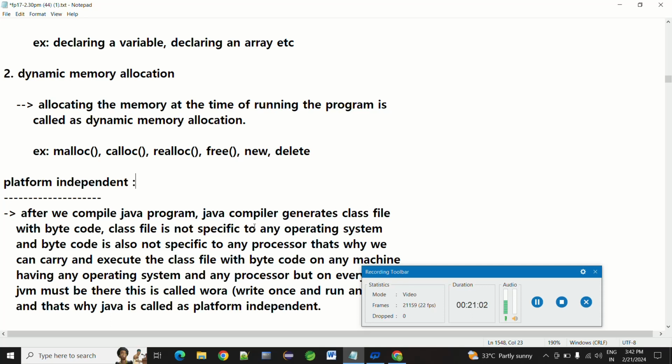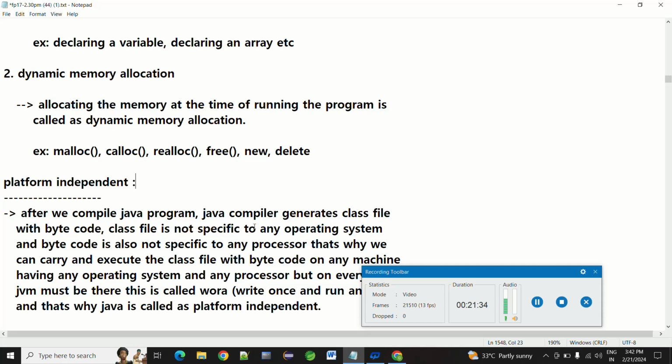The computer understands only binary language, so the JVM will understand the bytecode, convert it to binary, and give the output to us.